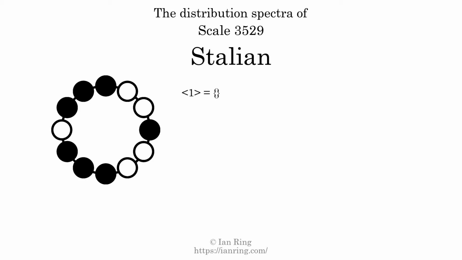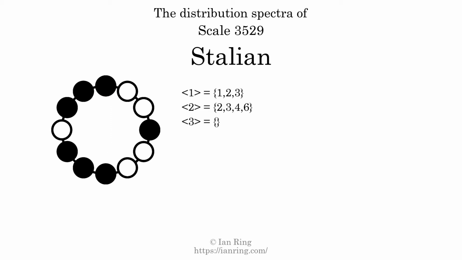The generic interval of one scale step comes in 3 different specific interval sizes: 1 semitone, 2 semitones, and 3 semitones. The spectrum width of this generic interval is the highest, 3, minus the lowest, 1, which equals 2. The generic interval of 2 scale steps comes in 4 different specific interval sizes: 2 semitones, 3 semitones, 4 semitones, and 6 semitones. The spectrum width of this generic interval is 4.